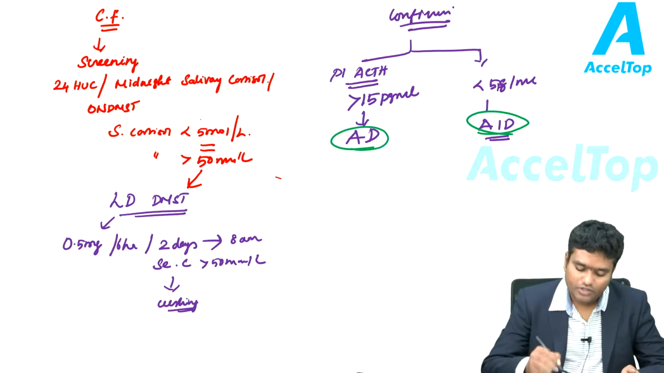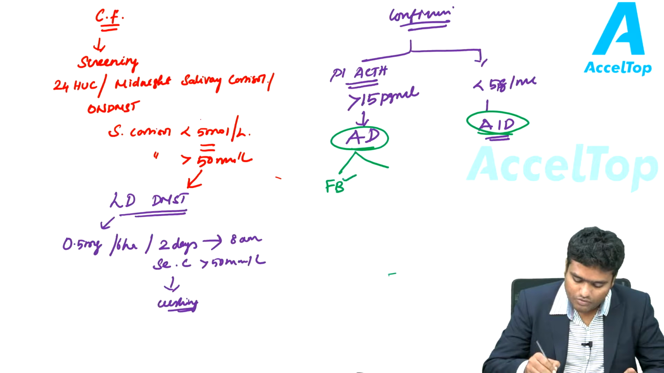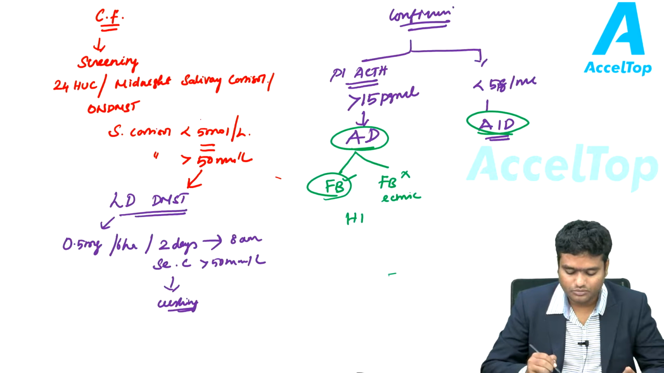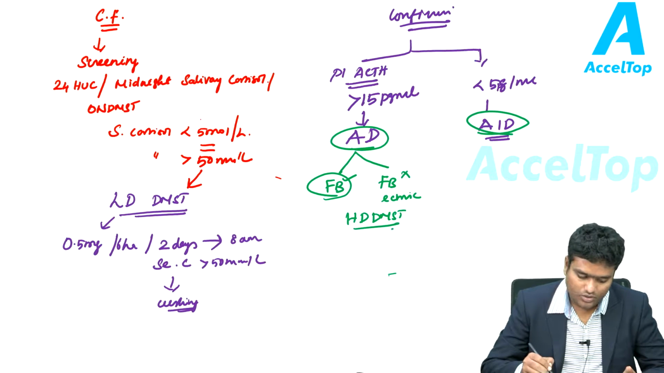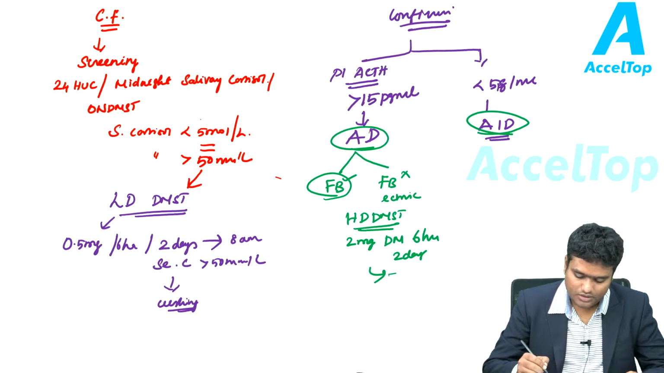If it is an ACTH dependent Cushing, you have to find out whether this ACTH is coming from the feedback loop or away from the feedback loop. These are ectopic ACTH secretion. To find this out, we will do high dose dexamethasone suppression test. It involves giving 2 mg of dexamethasone every 6 hourly for 2 days, and then repeating serum cortisol levels.